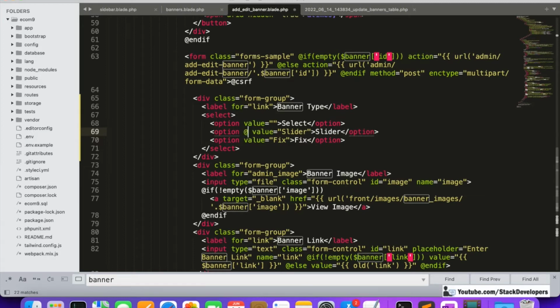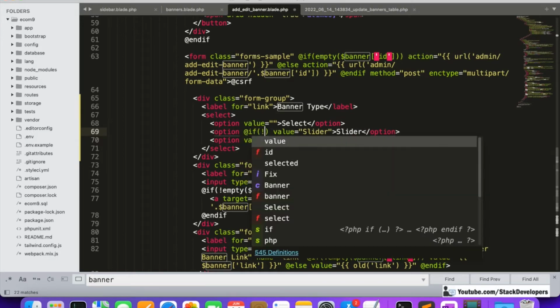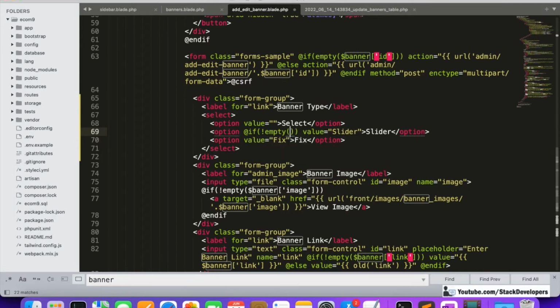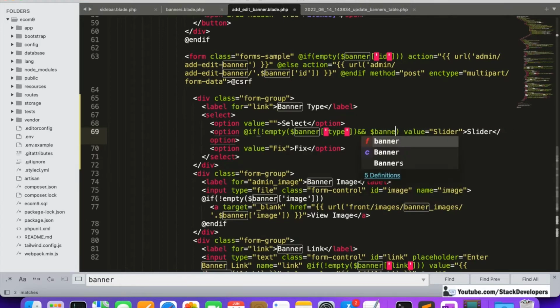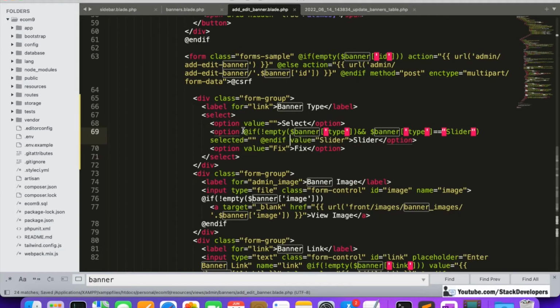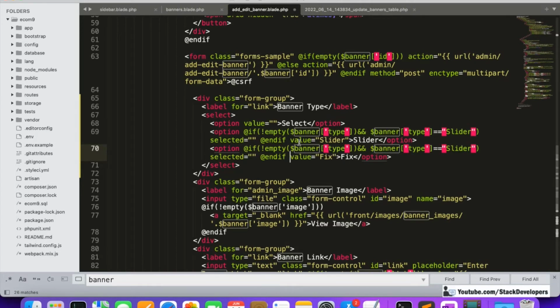Suppose if the data that is coming in edit form is not empty and banner type is coming here, and banner type is coming as the slider, then see, we are going to select it, and if okay, so here I'm going to do like this.